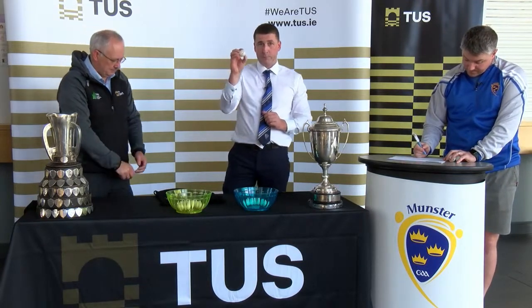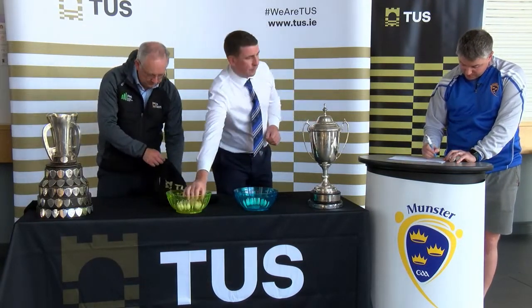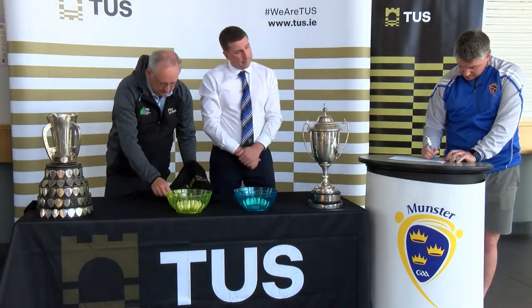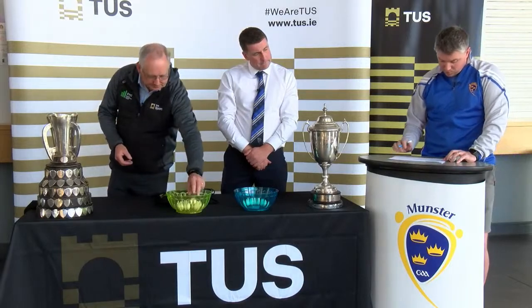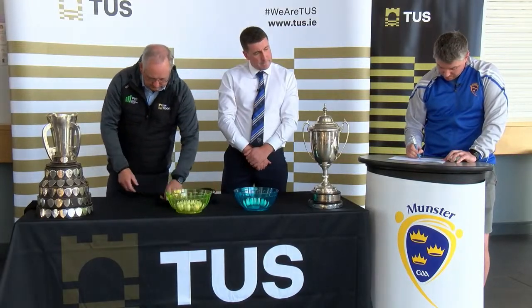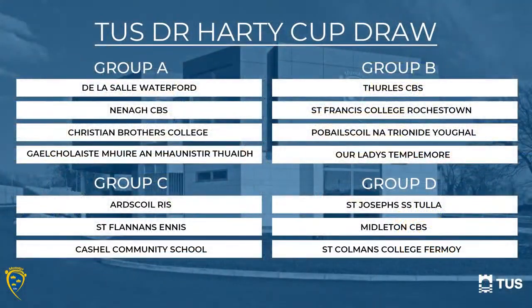Number 7. Number 7 is Gaelclosh de Vera and Monaster Tulla. And number 14. Number 14 is Our Lady's Temple Moor. So they're the 2 draws done.